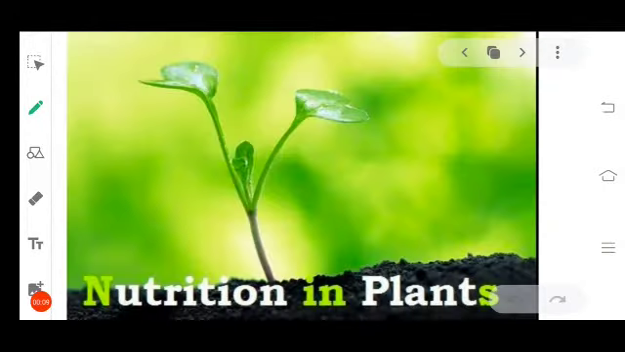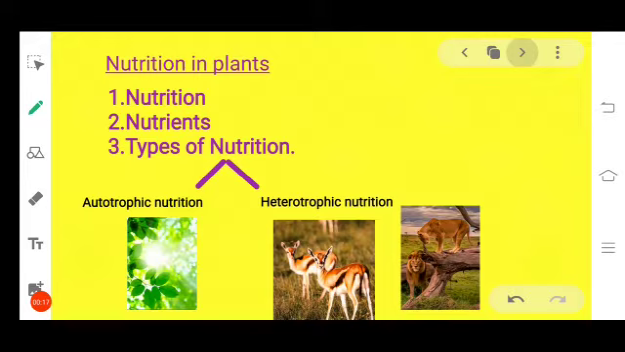In the previous session, we did the nutrition in plants revision. We covered a few topics and the continuation will be done today. What are the topics that we covered in the previous session? What is meant by nutrition? What are different types of nutrients and why are they necessary for the body?